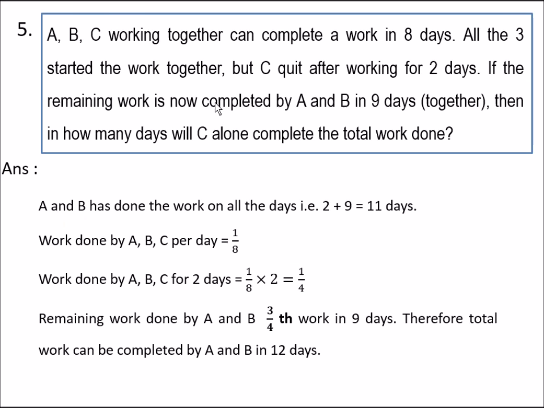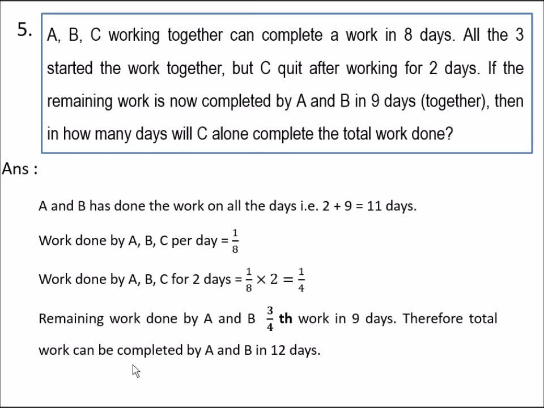And coming to the fifth question, A, B, C working together can complete a work in 8 days. All the three started the work together, but C quit after working for 2 days. If the remaining work is completed by A and B in 9 days together, then in how many days will C alone complete the total work? So from the question we can say that A and B have done the work on all the days, that is total 11 days. And work done by A, B, C per day is 1 by 8. And work done by A, B, C for 2 days is 1 by 8 into 2, that is 1/4 of the work. And remaining work done by A and B is 3/4 of the work in 9 days.